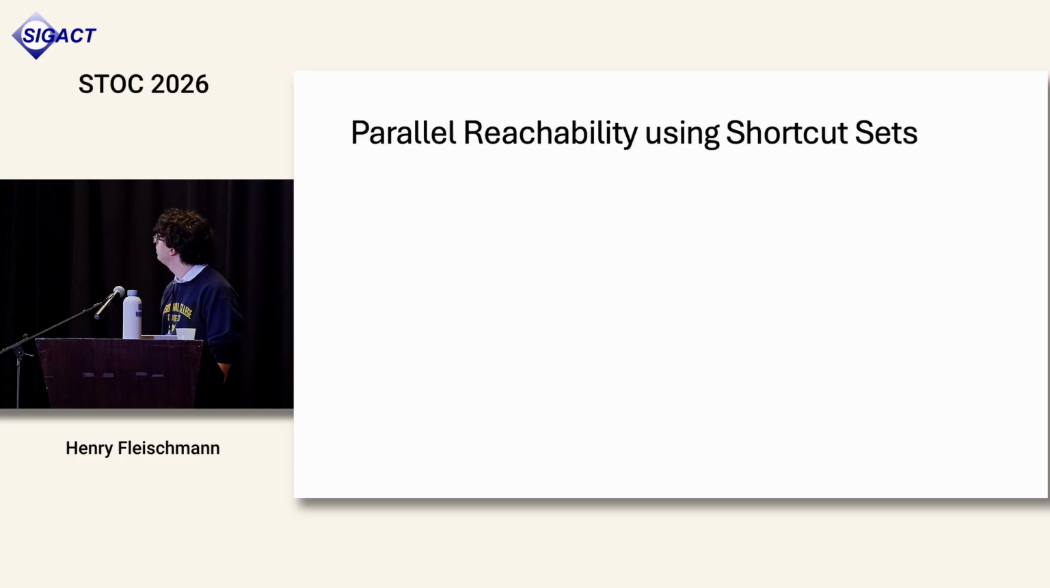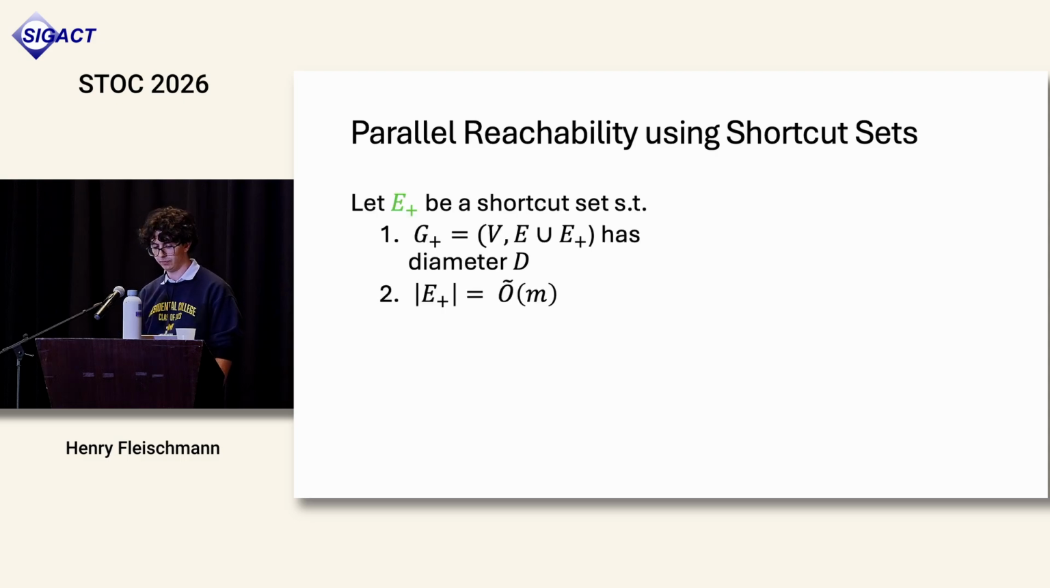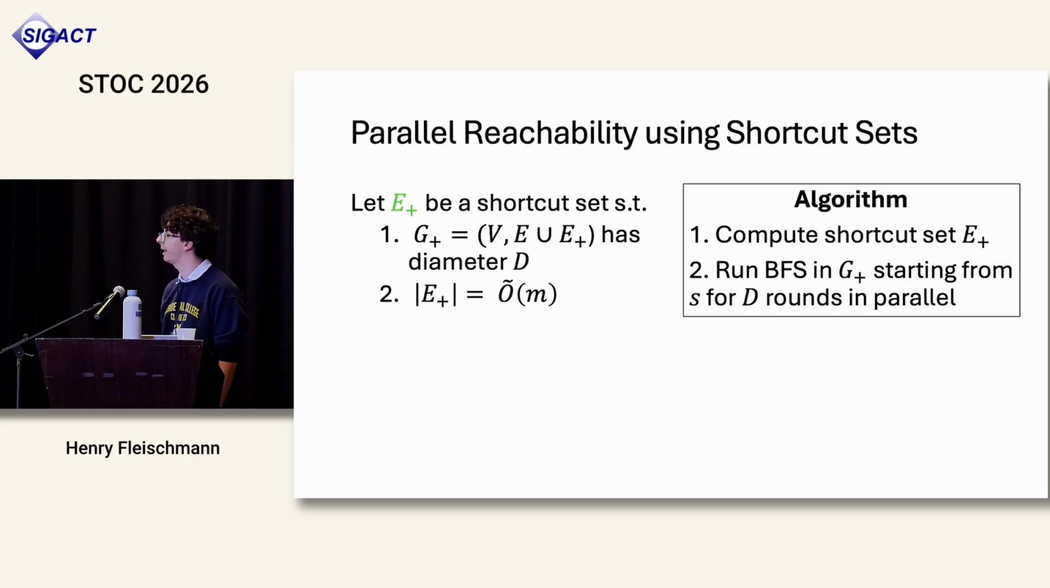So you can use shortcut sets to get algorithms for parallel reachability. Let's suppose you have a shortcut set, which is good in the sense that it reduces the diameter down to D, and the size is only O tilde of M. That M is the number of edges in the input graph. Then if such a shortcut set exists, you could hope to run the following algorithm. You compute such a good shortcut set, and then you take the shortcutted graph and run BFS on that graph starting from S. And you only run it for D rounds in parallel to check for a path from S to T.